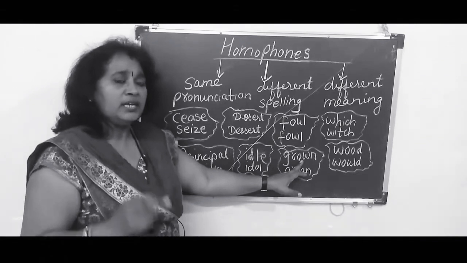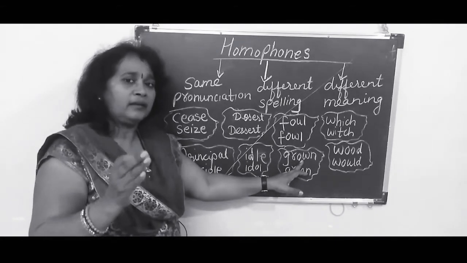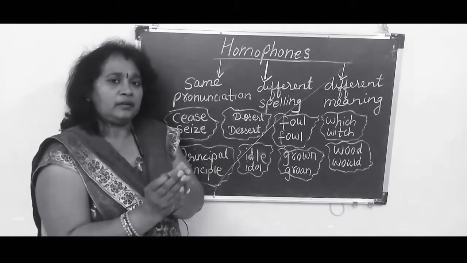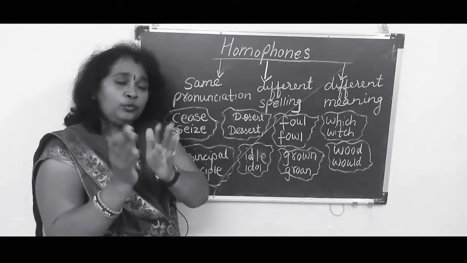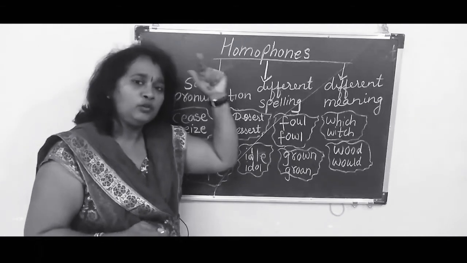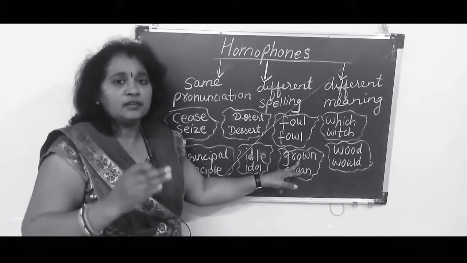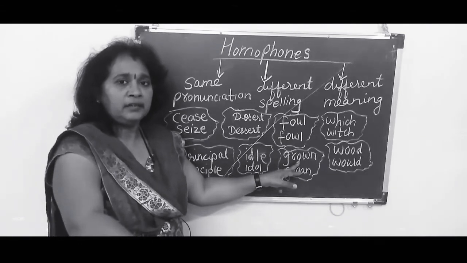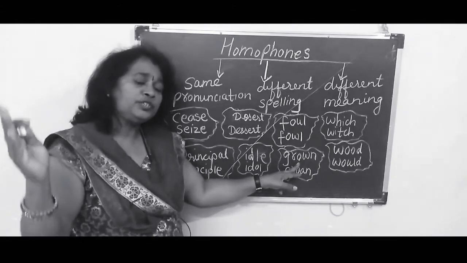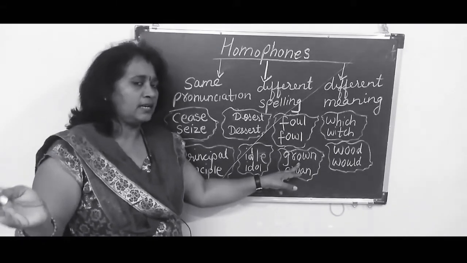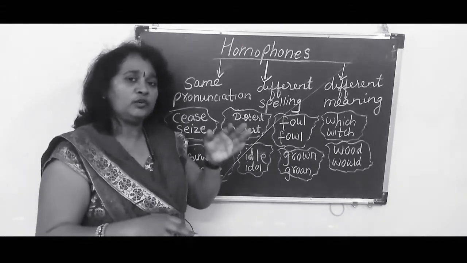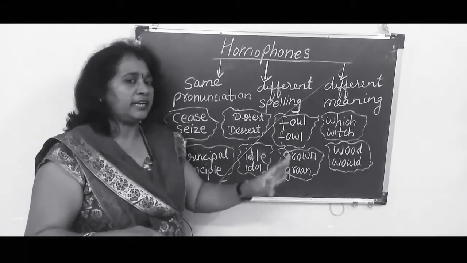Next is grown. G-R-O-W-N. Grown matlab bade hona. You were born as a small baby, and now you yourself can see, day by day, years by years, you have been growing. That is known as growth. I planted a tree some 5 years back. Now it has grown to a huge tree. That tree is bearing fruits. That is fully grown. Fully grown physically, mentally, emotionally also a person grows. That is this grown, G-R-O-W-N.